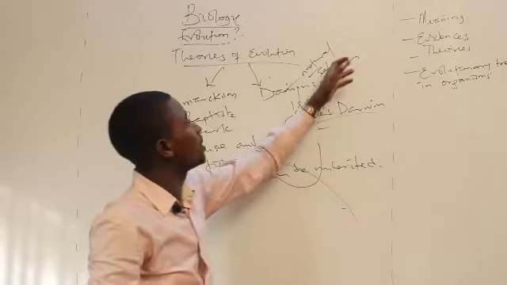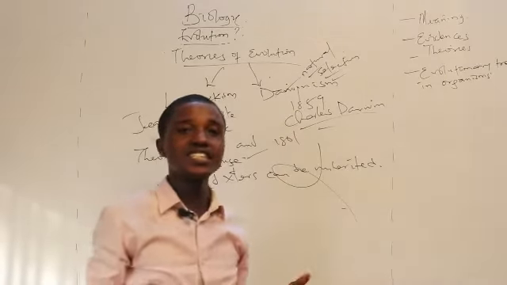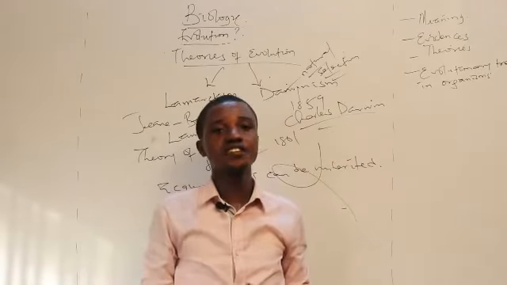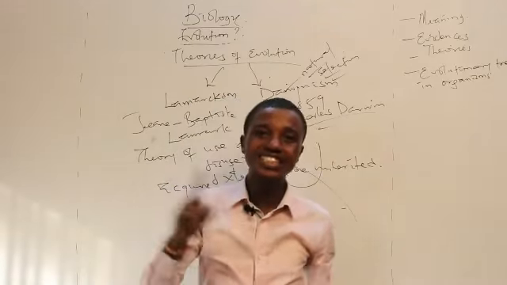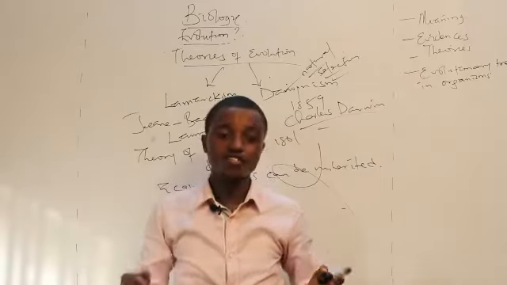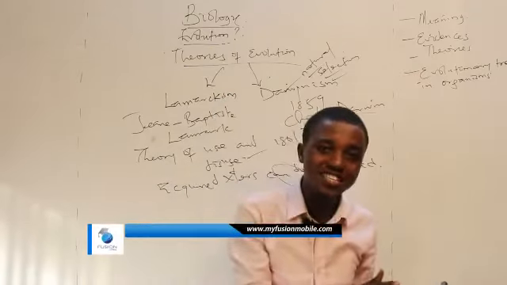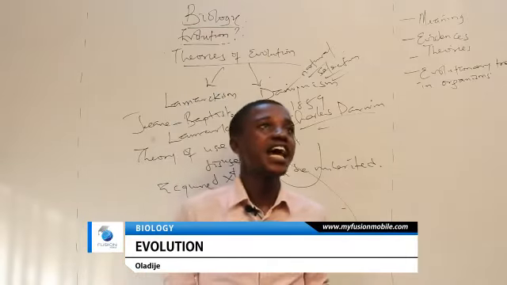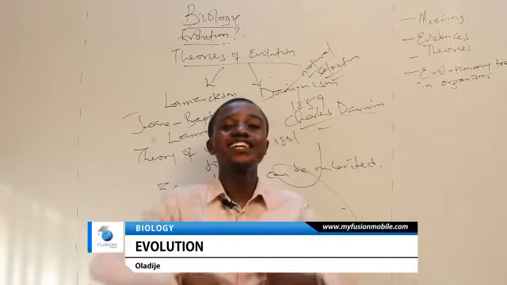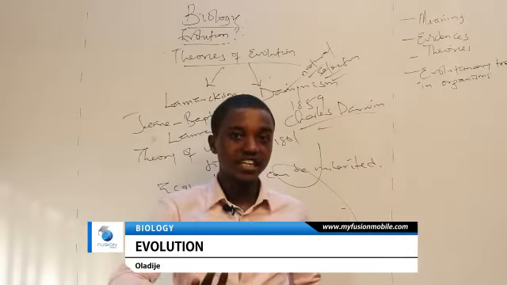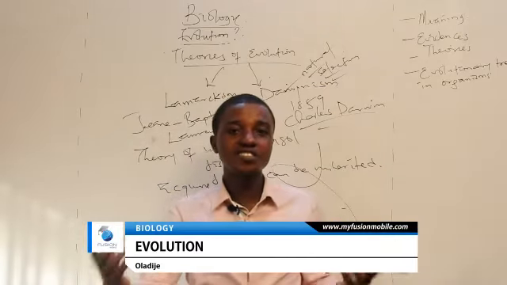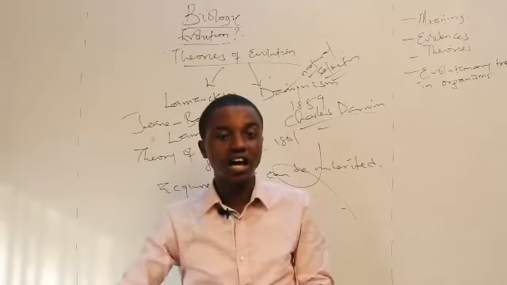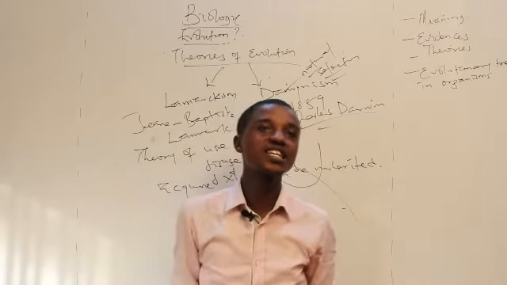Now this natural selection, what is he talking about? What he's saying is this. He said there are changes in species, and what results in these changes in species is the environment. In other words, he's saying that the environment affects species, and these species change over time. He said it gets to a time where the resources in the environment are limited, but the need for those resources is increasing in a manner that is not in correlation with the limited resources.